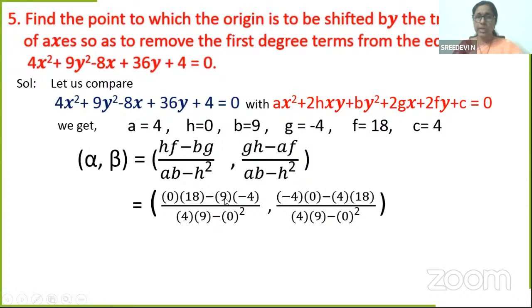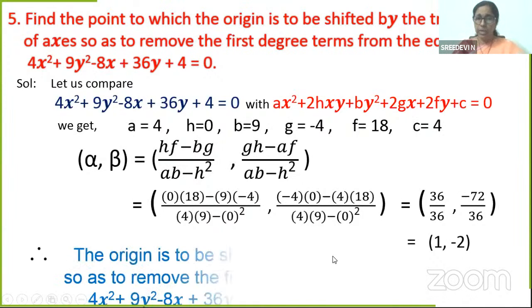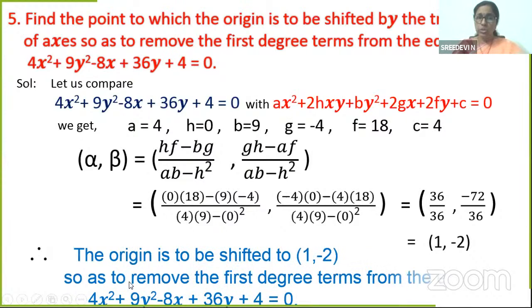Simplify: minus 72 by 36, you get 1 comma minus 2. 36 one time and 2 times it is 72. Therefore the origin is to be shifted to 1 comma minus 2, so as to remove the first degree terms from the equation 4x square plus 9y square minus 8x plus 36y plus 4 is equal to 0.